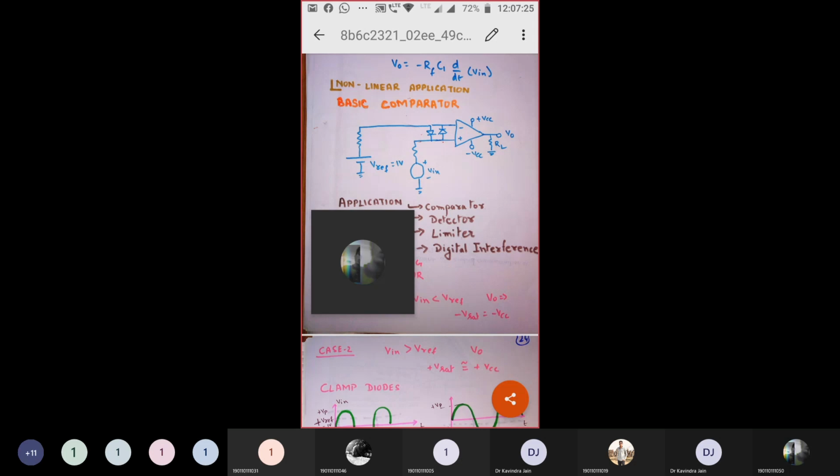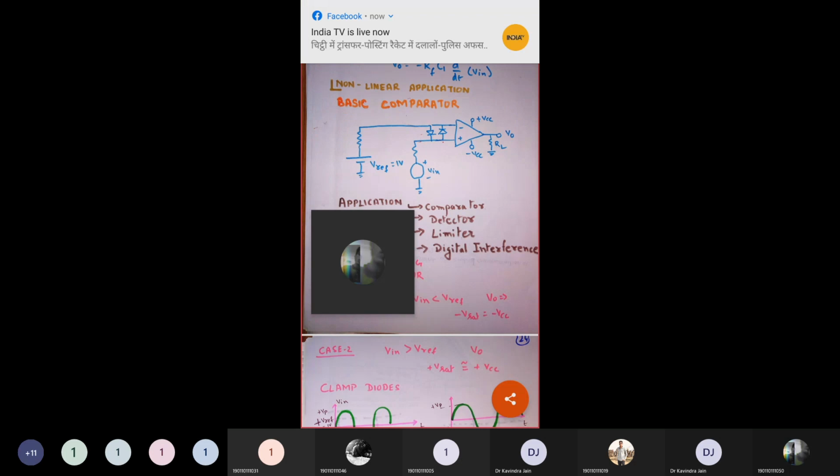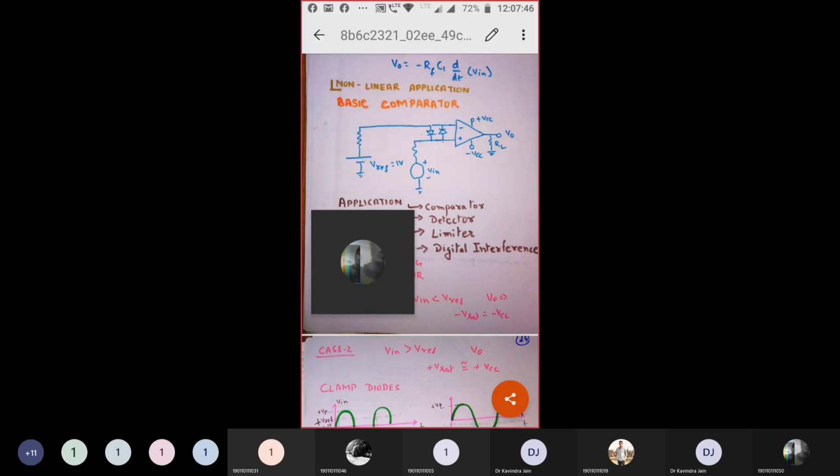If my V input is less than V reference, then it would be minus VCC. So if I'm getting V naught as minus VCC, that means my input is less than my reference, and if I am getting plus VCC, that means my input is greater than my V reference.